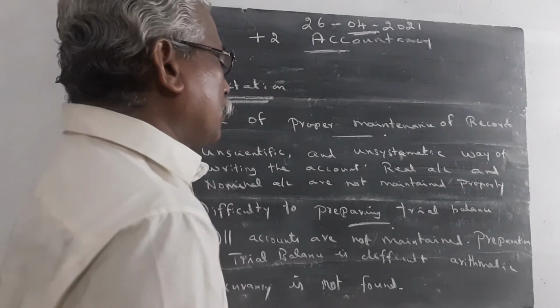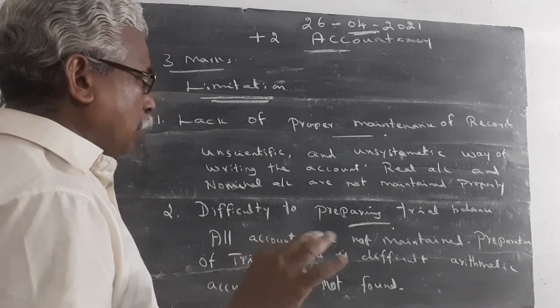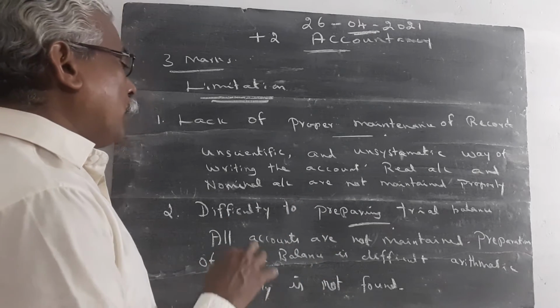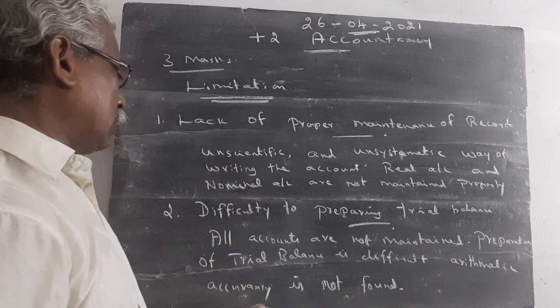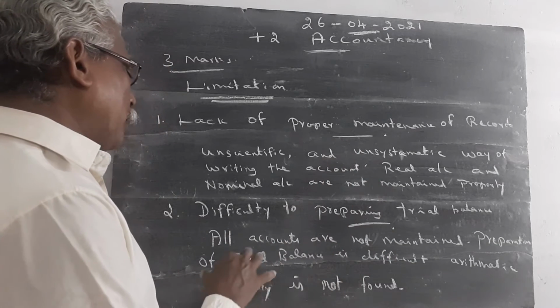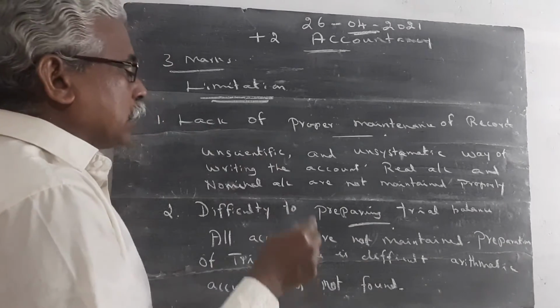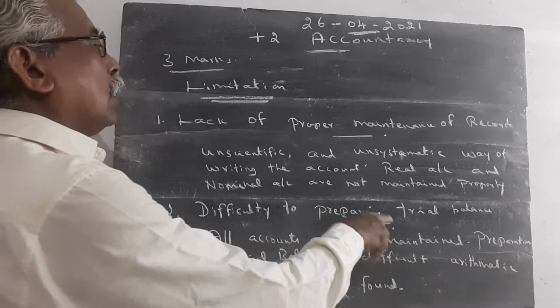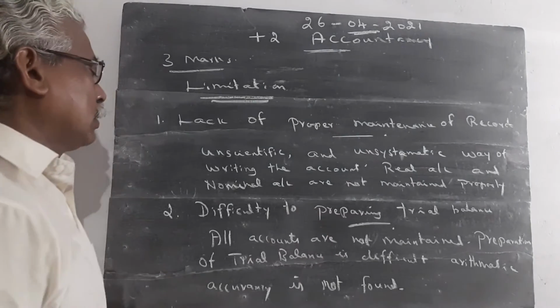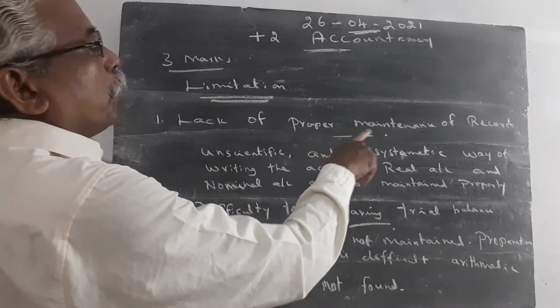If the trial balance is prepared, the additions and subtractions, these types of mistakes can be found, but in incomplete records all records are not at all properly maintained, so the preparation of trial balance is difficult. Arithmetical accuracy is not found in the incomplete records.